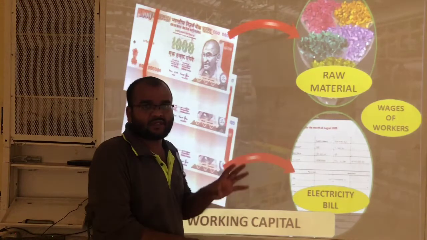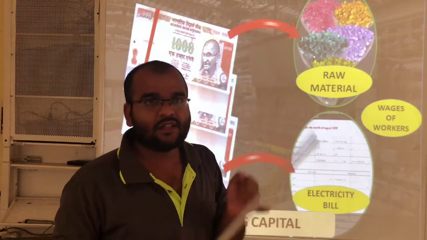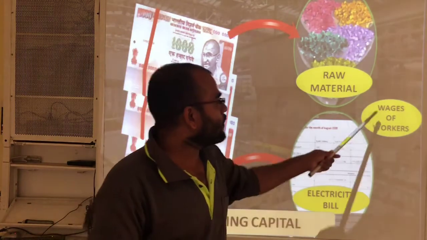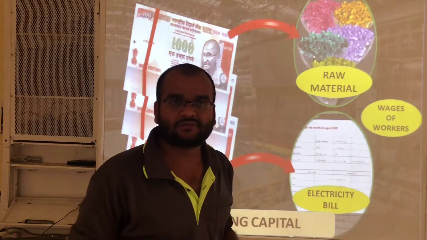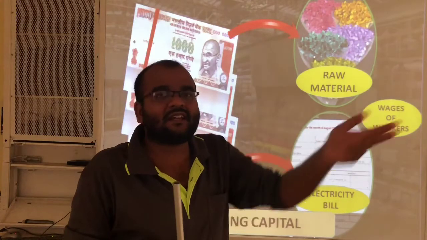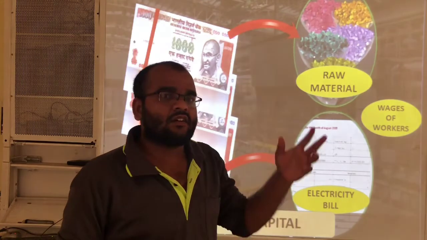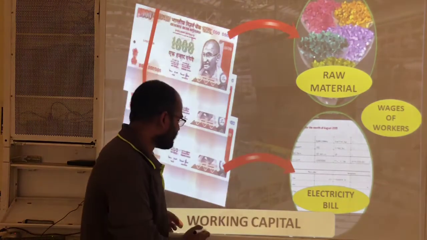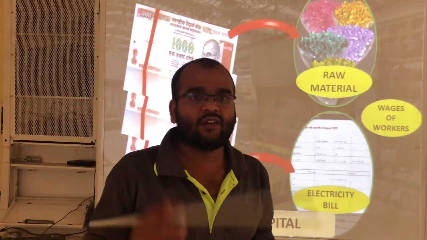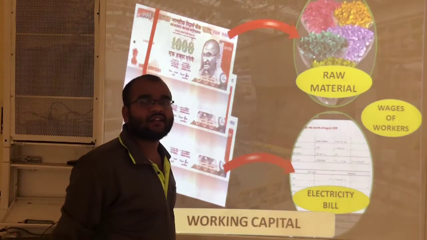Once again I am repeating. Money required to purchase the raw materials. Money required to pay the electricity bills. Money required for wages of workers. Sometimes money required for maintenance and repairs. All this money comes under working capital. Whenever the work is in progress, we have to spend some money. That money is working capital.